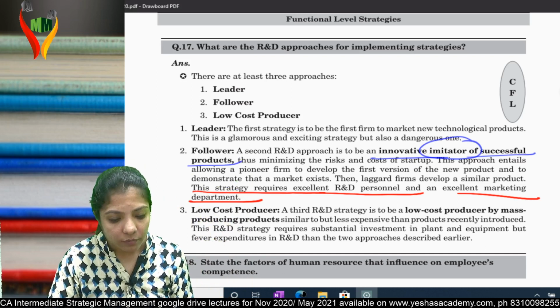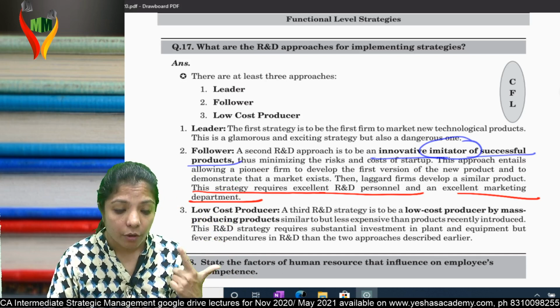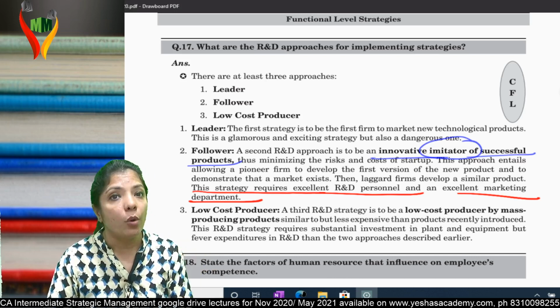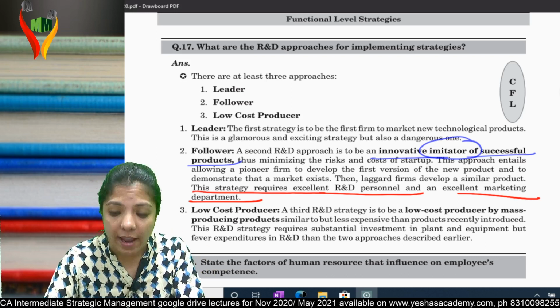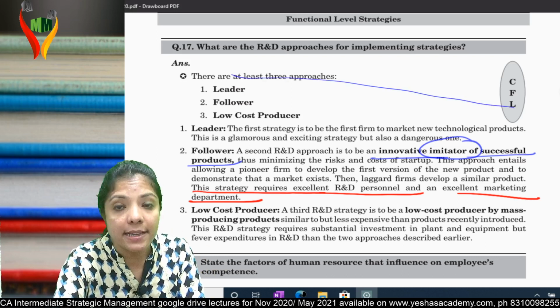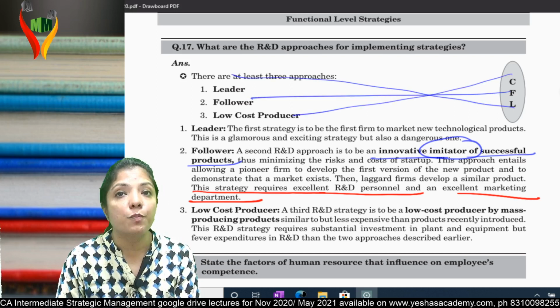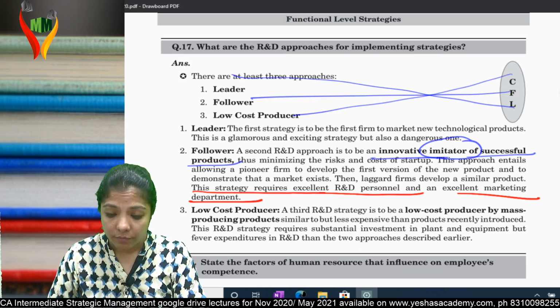Am I clear? So how many points are there? Three. Leader, follower, and low cost producer. The shortcut is CFL. L is leader, F is follower, and C is low cost producer. Am I clear? Is this clear? Can I go ahead?